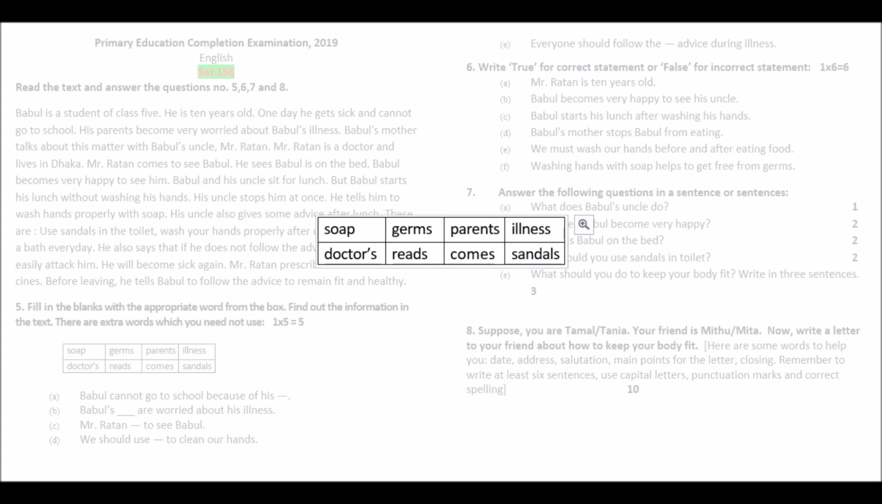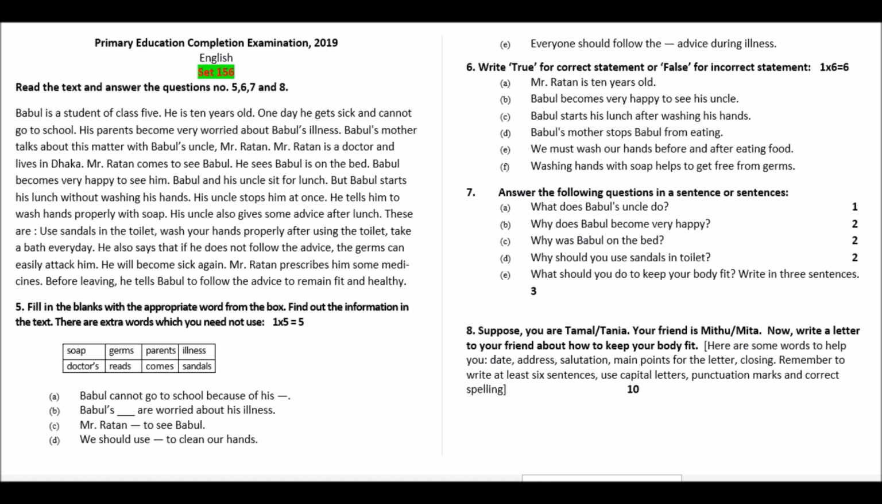Number A is Babul cannot go to school because of his. The answer will be because of his illness. From the text we know that Babul is sick and that's why he cannot go to school. Now number B, Babul's dash are worried about his illness. Babul's parents are worried about his illness.